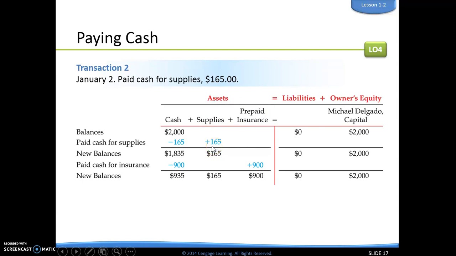Now, we can do this because cash and supplies, even though one is going down and one is going up, are on the same side of the accounting equation. So if you look down here to our new balances, we have $1,835 plus $165, and if you add those two together, you get $2,000, and that still equals our capital amount over here. So we're good.